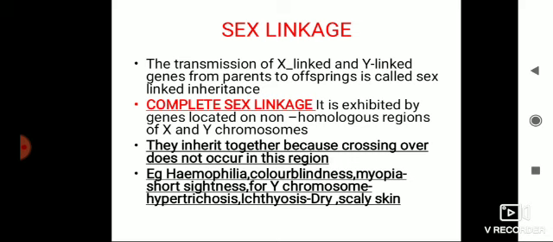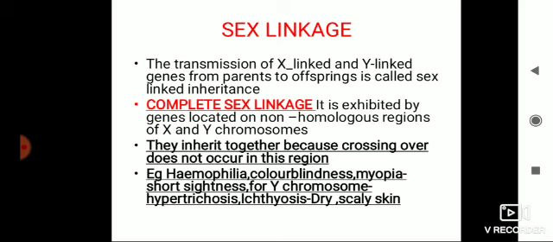Now let us see sex linkage. You know that the sex chromosomes are X and Y. The X chromosome is larger than the Y chromosome. The part of the X and Y chromosomes that has the same sequence of genes is called the homologous region, and the non-homologous region is larger in the X chromosome and shorter in the Y chromosome.